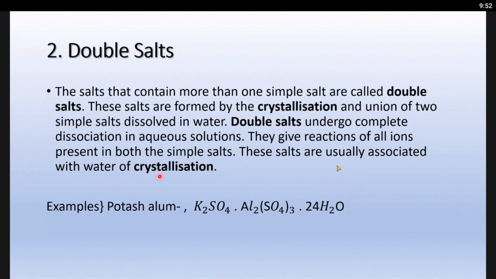The salts that contain more than one simple salt are called double salt. These salts are formed by the crystallization and union of two simple salts dissolved in water. Double salts undergo complete dissociation in aqueous solutions. They give reactions of all ions present in both simple salts. These salts are usually associated with water of crystallization. For example, potash alum: K2SO4 and Al2(SO4)3, aluminium sulfate, which has 24 molecules of water.